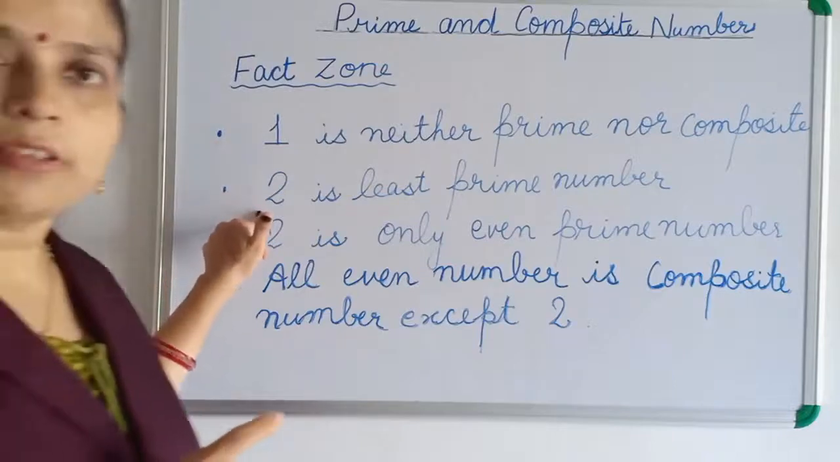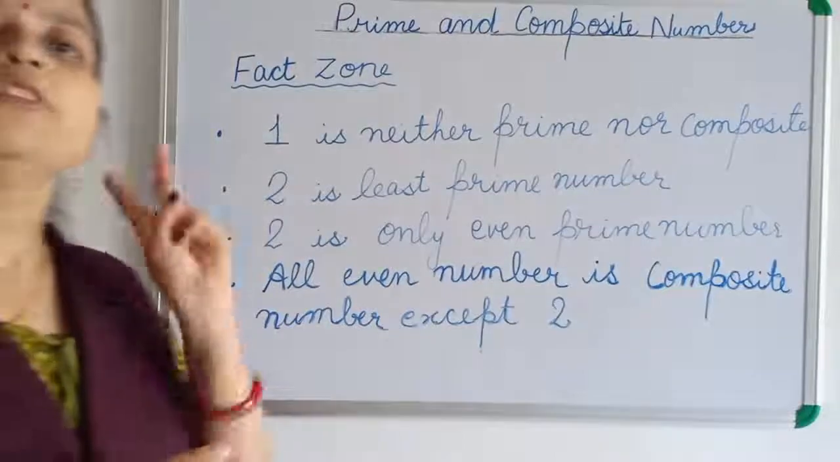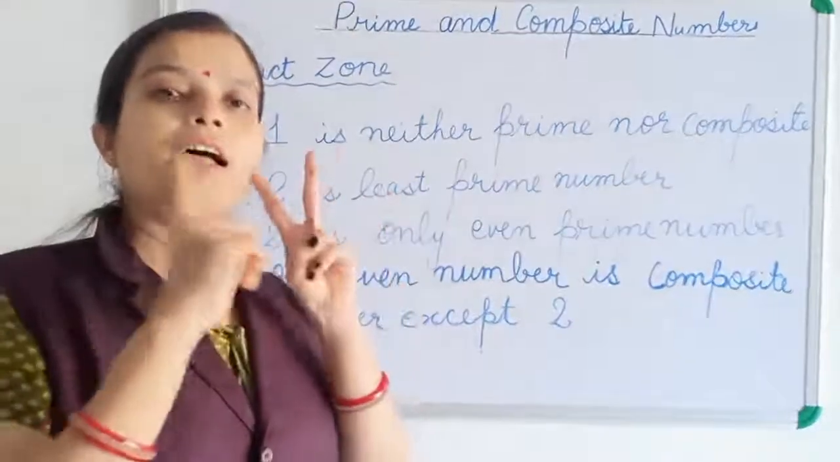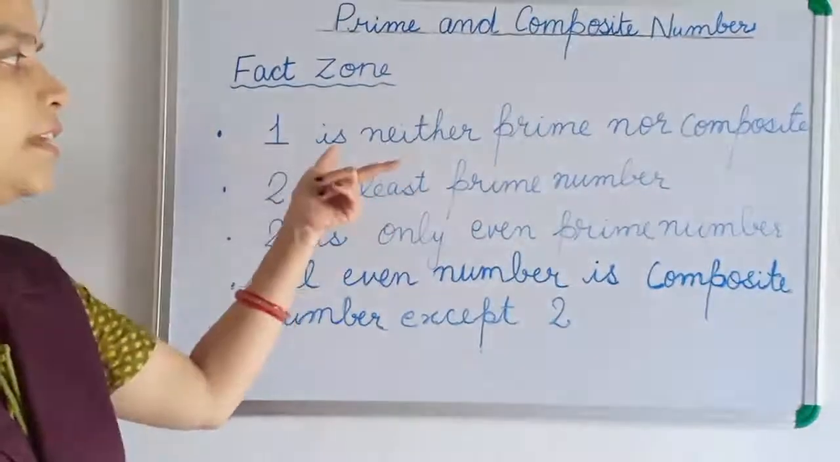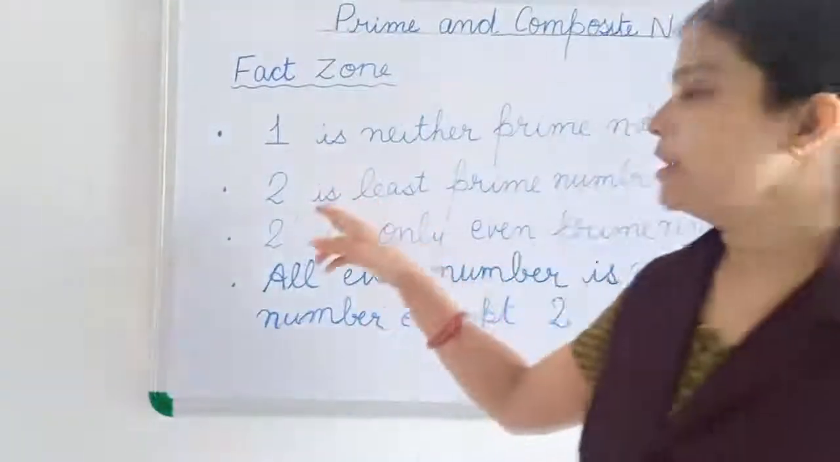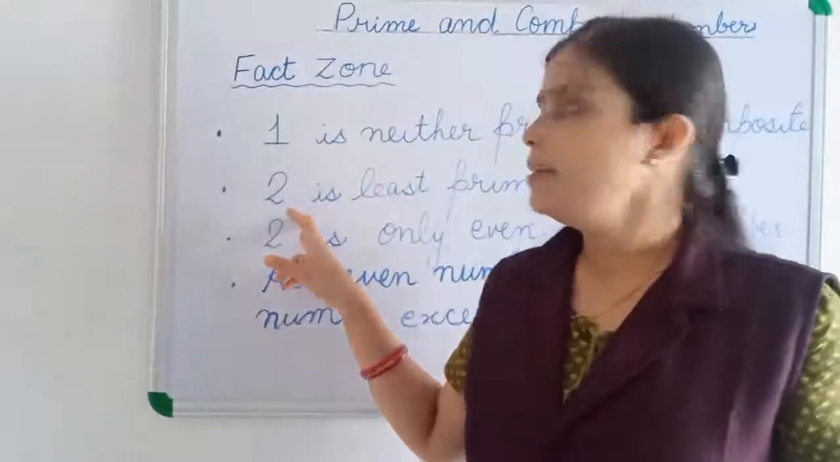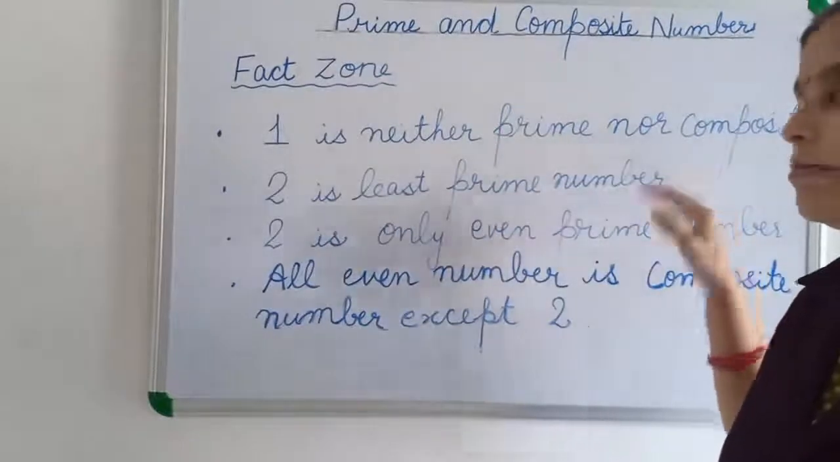We have seen just now 2 is a prime number because according to the definition 2 is having only 2 factors, 1 and itself, that is 2. So 2 is the least prime number. The smallest prime number is 2 only. Okay. So 2 is the least prime number.